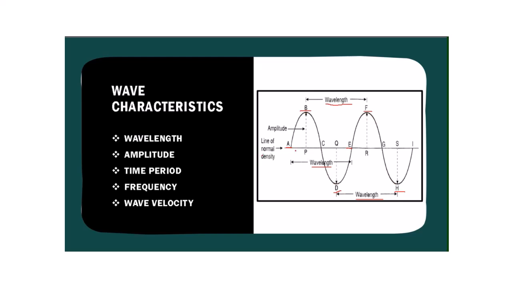Amplitude is the distance from P to B, and this distance BP is the same as QD, which is equal to FR and is equal to SH for this particular wave. So these are the two definitions that can be understood from this particular graph.